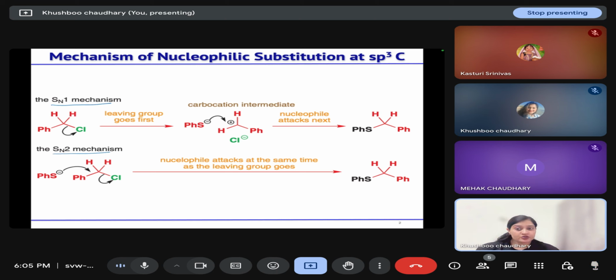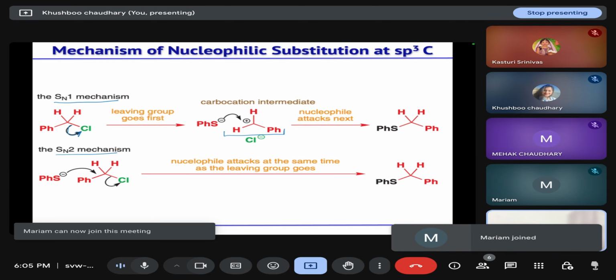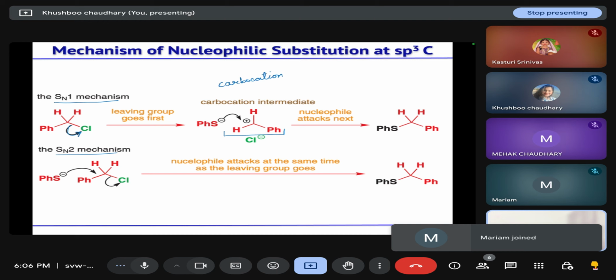SN1 is substitution nucleophilic unimolecular. In this case, firstly, after the removal of the leaving group, a carbocationic species is generated. So in the SN1 mechanism, the carbocation forms, and that is the main intermediate of the reaction.